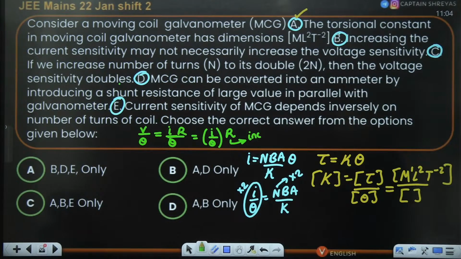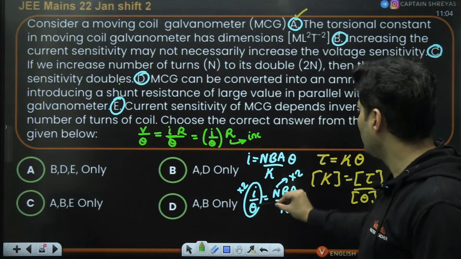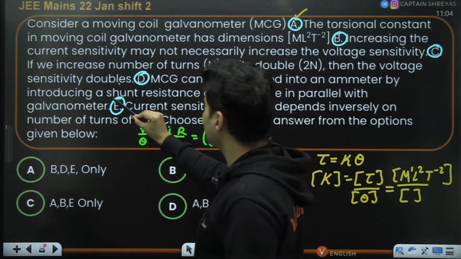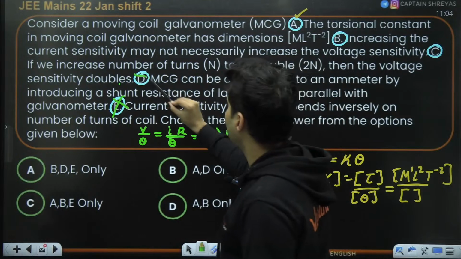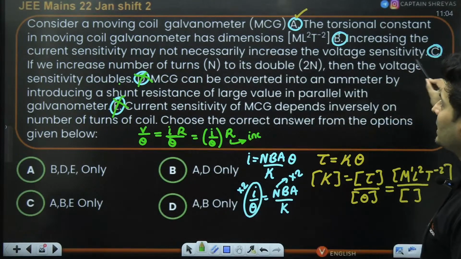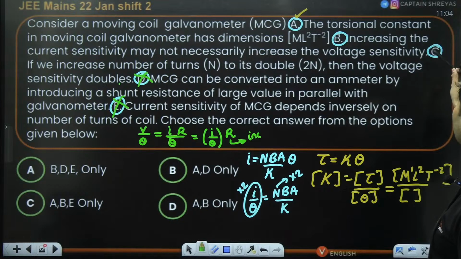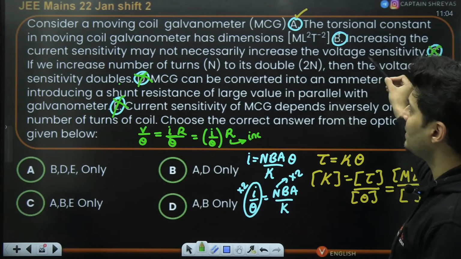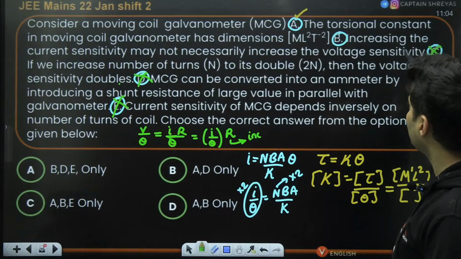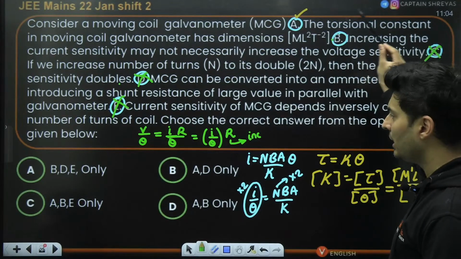Okay. Current sensitivity depends inversely on the number of turns on the coil. So E option seems to be wrong. Current sensitivity inversely? No, it is directly proportional. So E is definitely wrong. This is also definitely wrong: if we increase the turns to double, then the voltage sensitivity doubles. This is also wrong: increasing the current sensitivity may not necessarily increase the voltage sensitivity. Only A is correct.